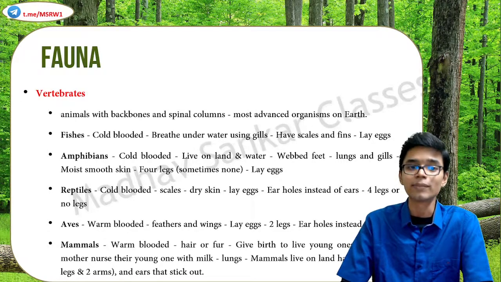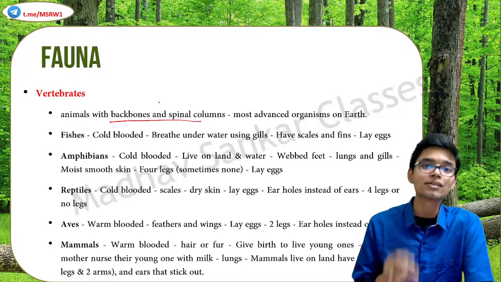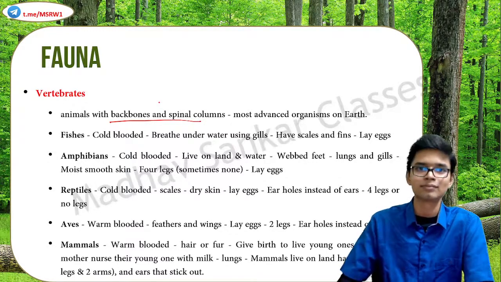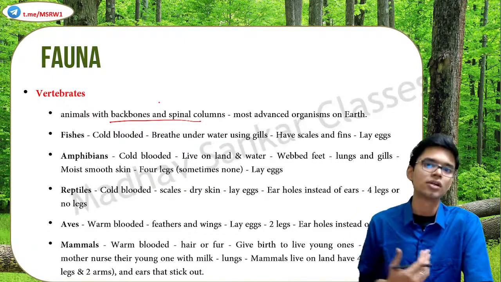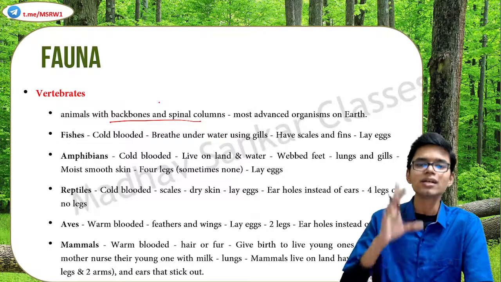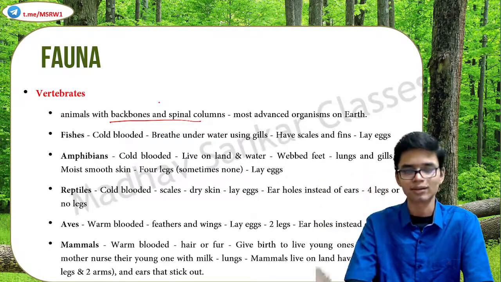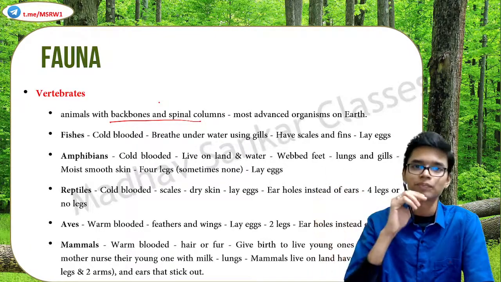Vertebrates are those animals which have a backbone and a spinal column. And these are the most advanced form of organisms on planet Earth. Including human beings, we are all vertebrates. We have a spinal cord, or a spinal column, whatever it is. If an animal has a spinal cord or a backbone, then that organism is classified as a vertebrate.